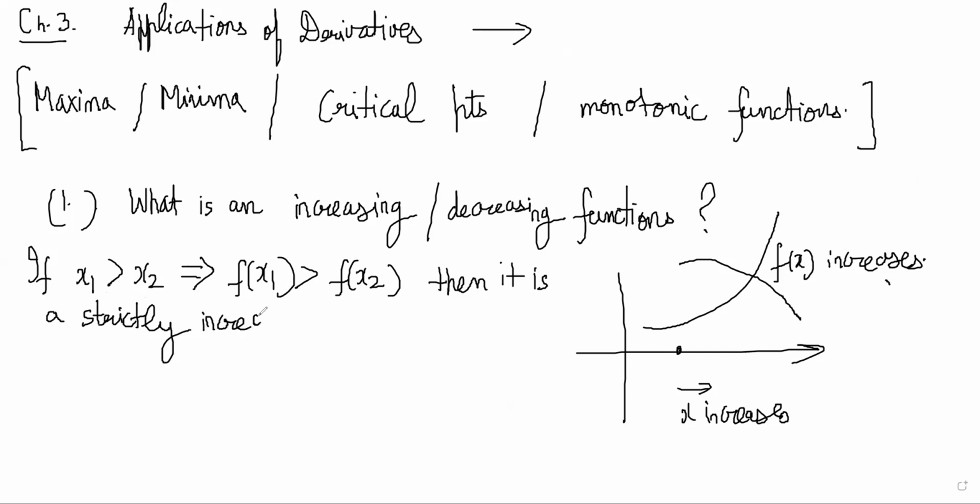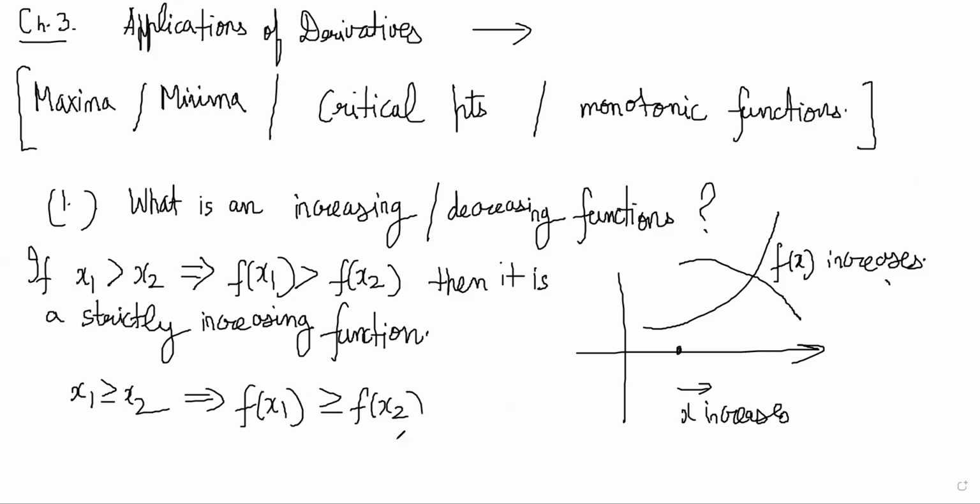Why are we calling it a strictly increasing function? Because here it is only increasing, not equal to. You could have a situation where x1 is greater than or equal to x2 implies f of x1 is greater than or equal to f of x2. That will be called just increasing. It will not be called strictly increasing because it can also be equal. It can also be called non-decreasing.